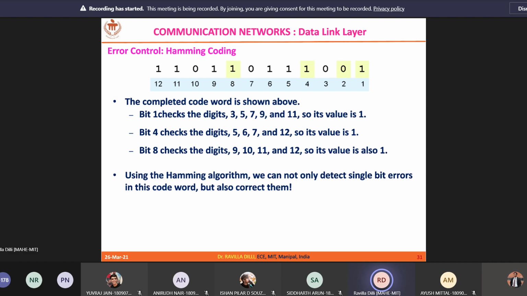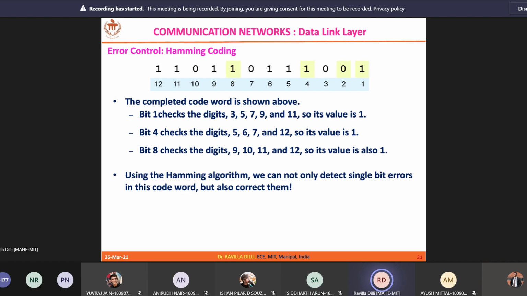R3 is 8 XOR 9 XOR 10 XOR 11 XOR 12. So 8 is 1, XOR 9, 1, XOR 10, which is 0, XOR 11, 1, XOR 12, which is 1. So R3 is again 0. So if you look at the receiver side, when you calculate R3, R2, R1, R0, all are zeros. When you arrive at 0 value for all the redundant bits, it means that the received code word is perfect.